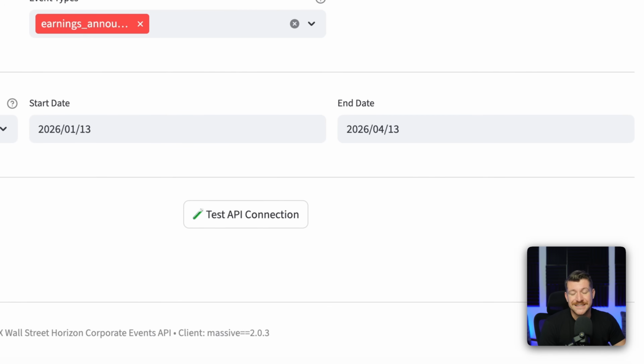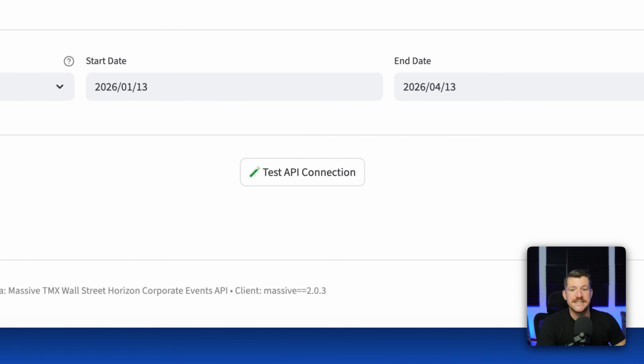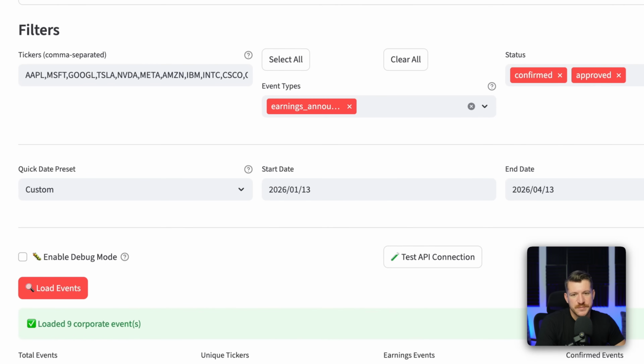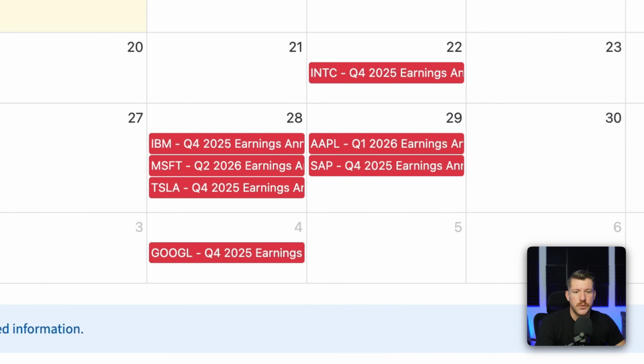Below this, you can select dates. With the date filters, you can go all the way back to 2018. I'm just going to go for the next 90 days. If I click load events, it will load any event for these particular tickers and these event types in the next 90 days. If we scroll down, we can see on the 22nd, we have INTC. On the 28th, we're listing IBM, Microsoft, and Tesla.